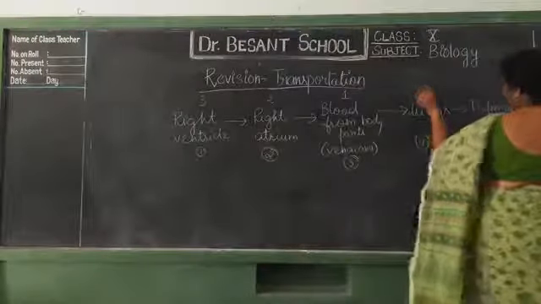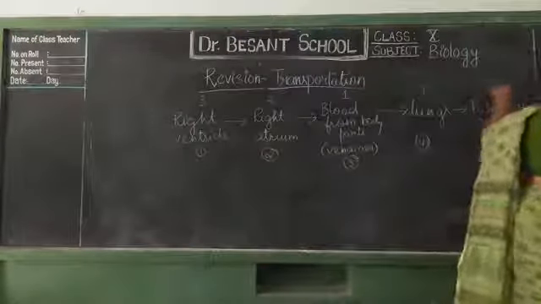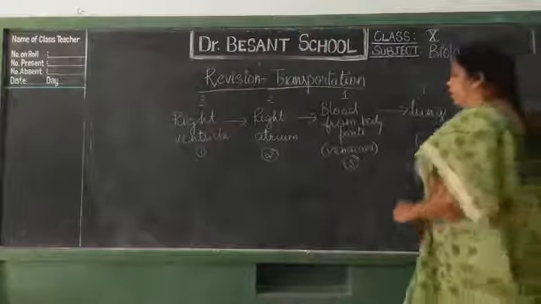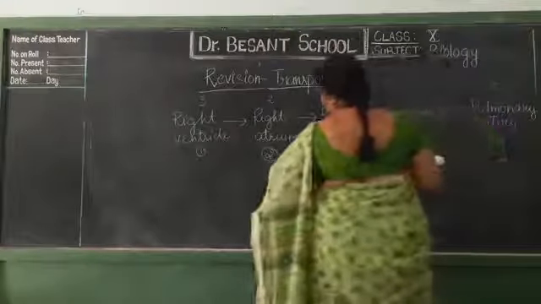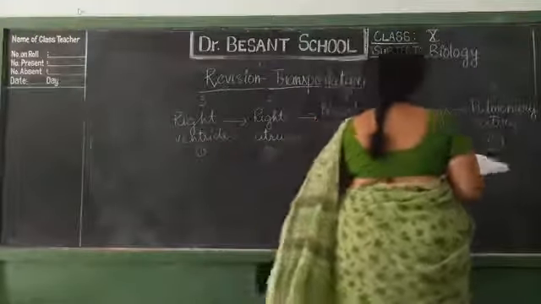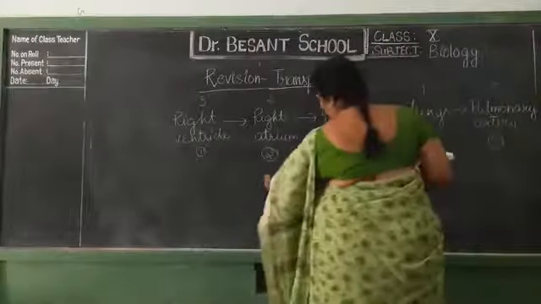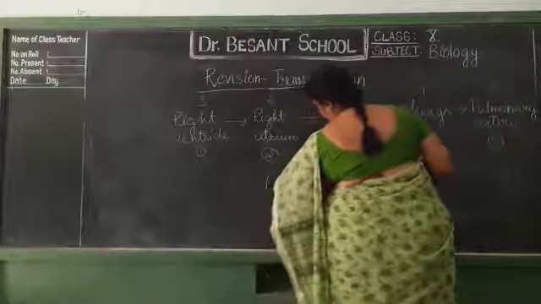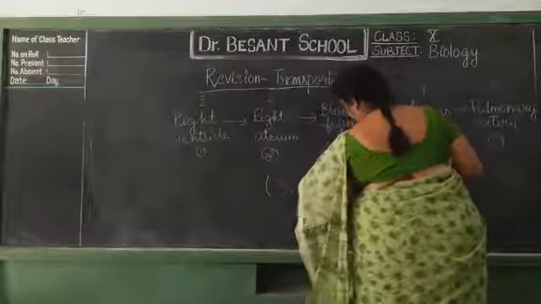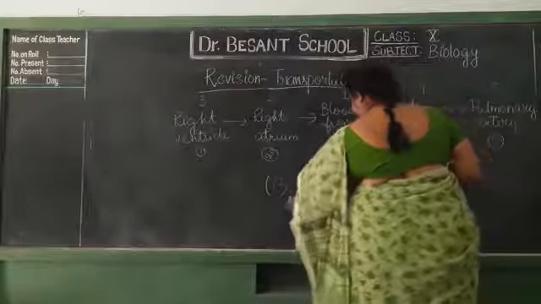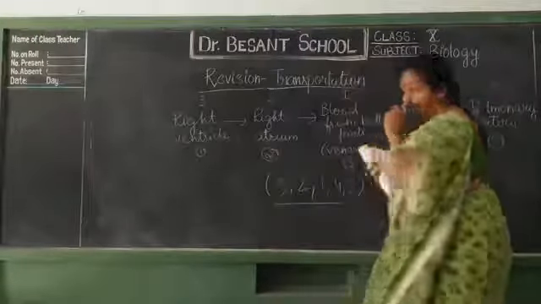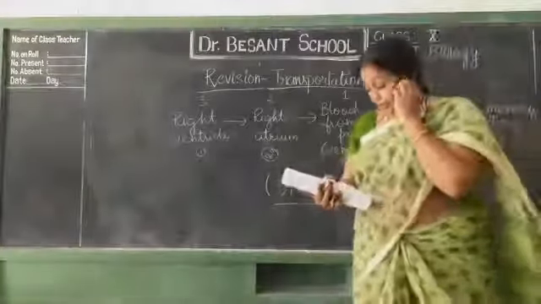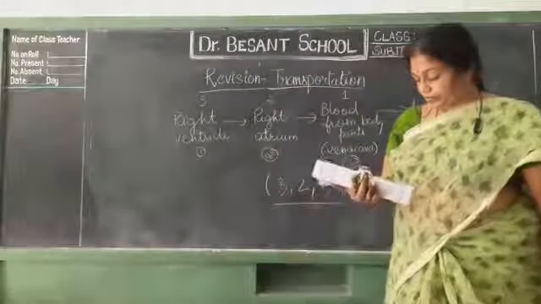So this is 4 only, and 5 only. So the order here is 3, 2, 1, 4, 5. That is the correct order. So in the exam, he can give questions like this.